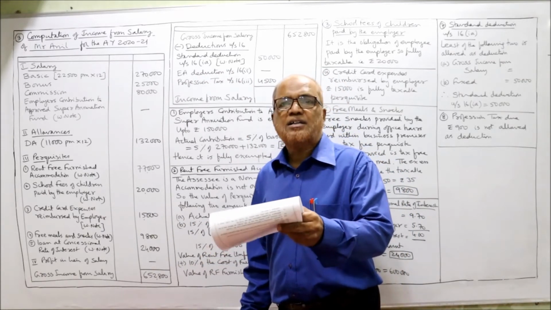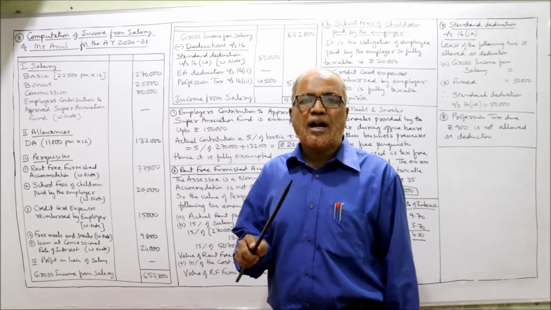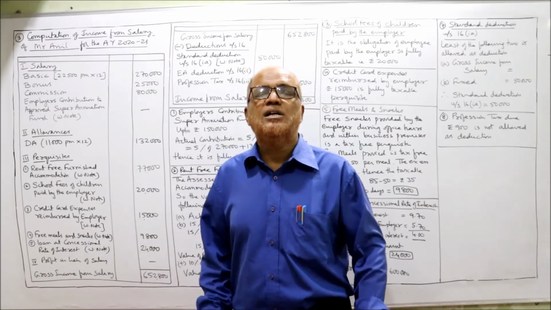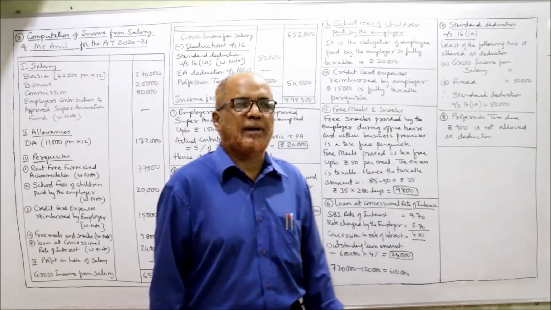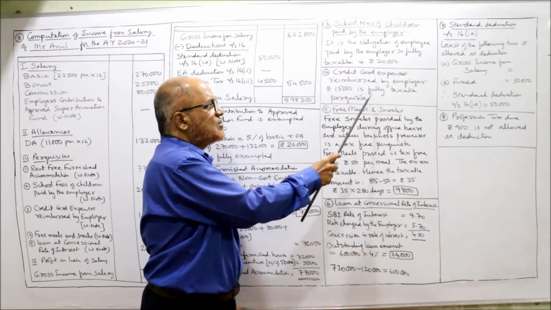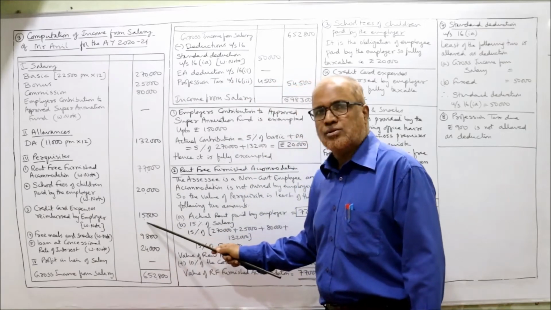Next one. Credit card expenses reimbursed, 15,000. Credit card expenses of the employee reimbursed by the employer is a fully taxable perquisite. So here, credit card expense reimbursed by the employer 15,000 is a fully taxable perquisite. So I have taken fully taxable 15,000.